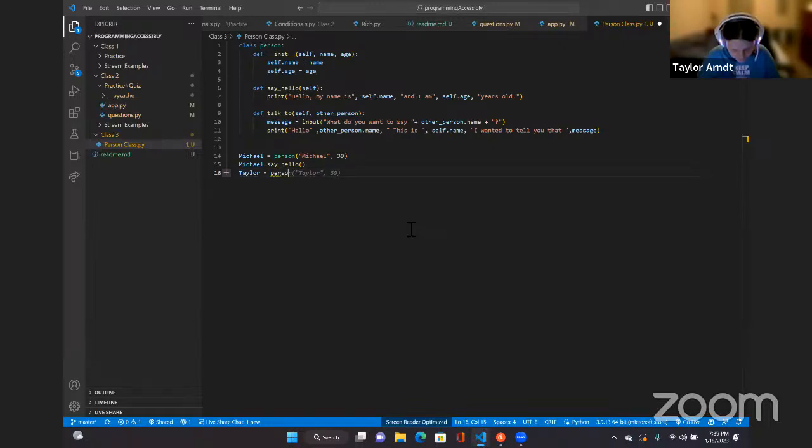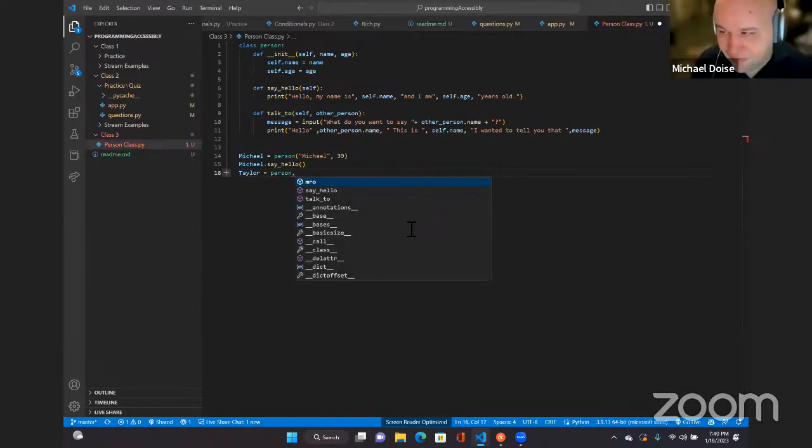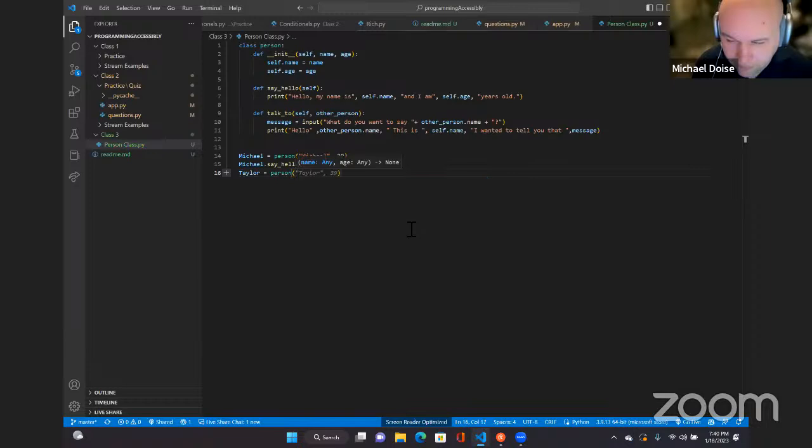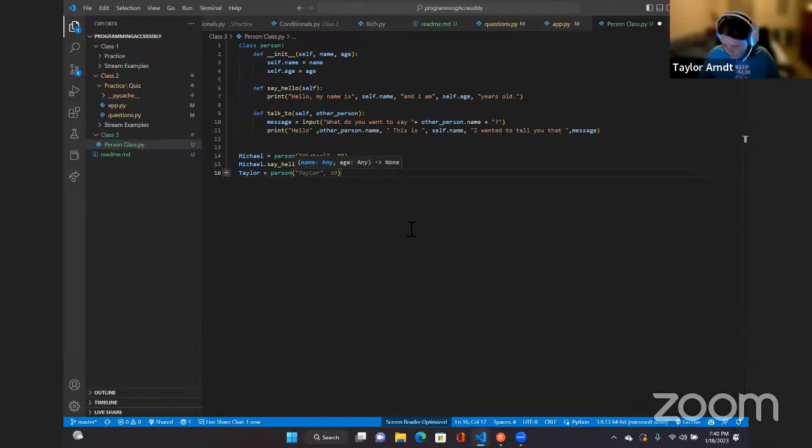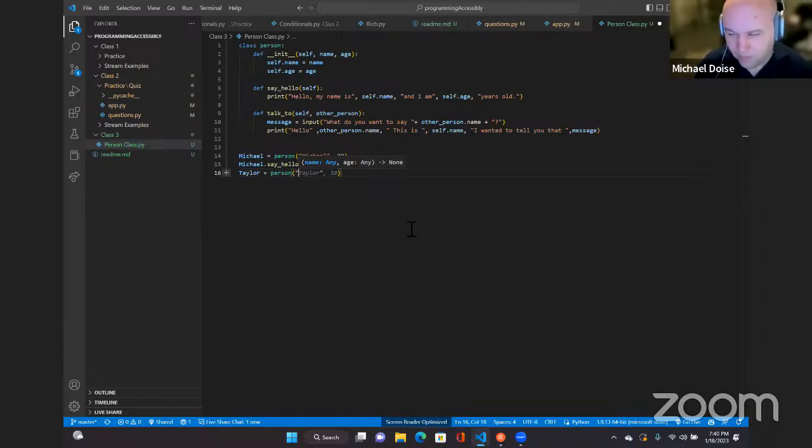Person, left parenthesis, name colon, with the hint in the autocomplete. So name: double quote Taylor, quote, comma, age colon, hint 23. Right, and then right parenthesis.